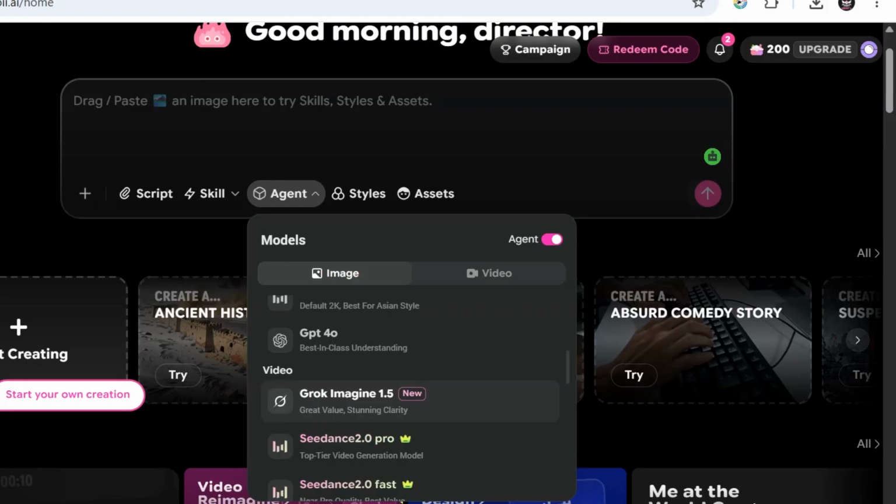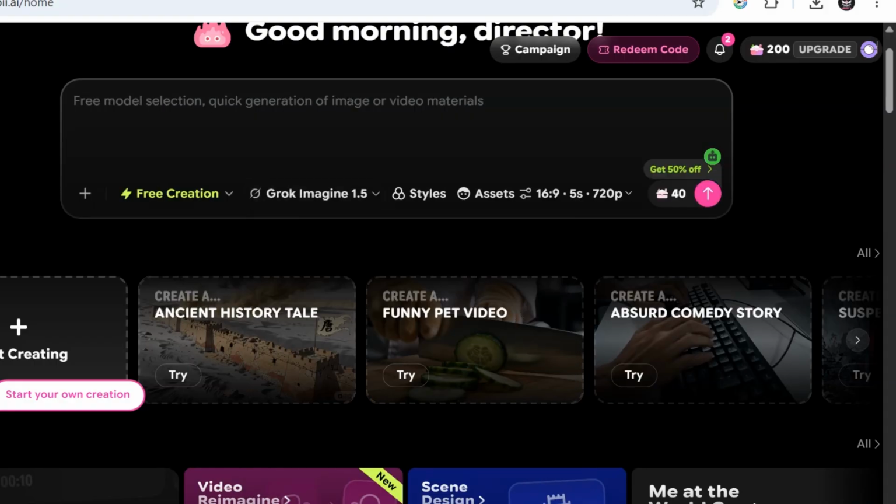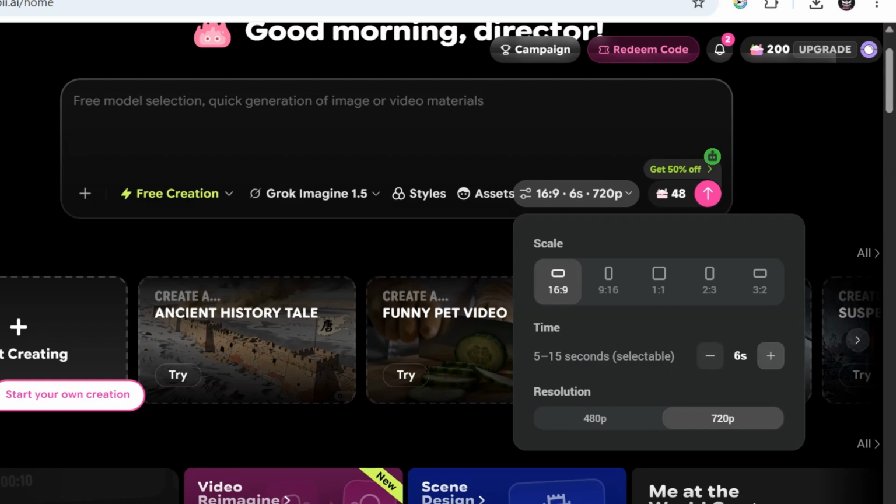Imagine 1.5. Okay, that's new, that Grok just released, and it's very, very good. If you've been using it, you will know that it's good. And here you get it free. Make sure you select that. Also select your aspect ratio if you want 16:9, and also if you want to increase your time.